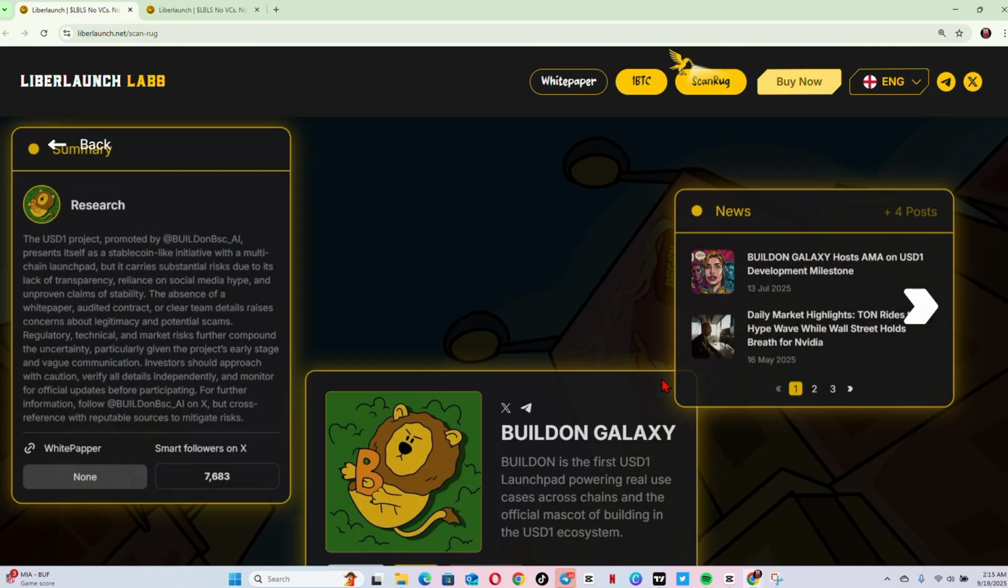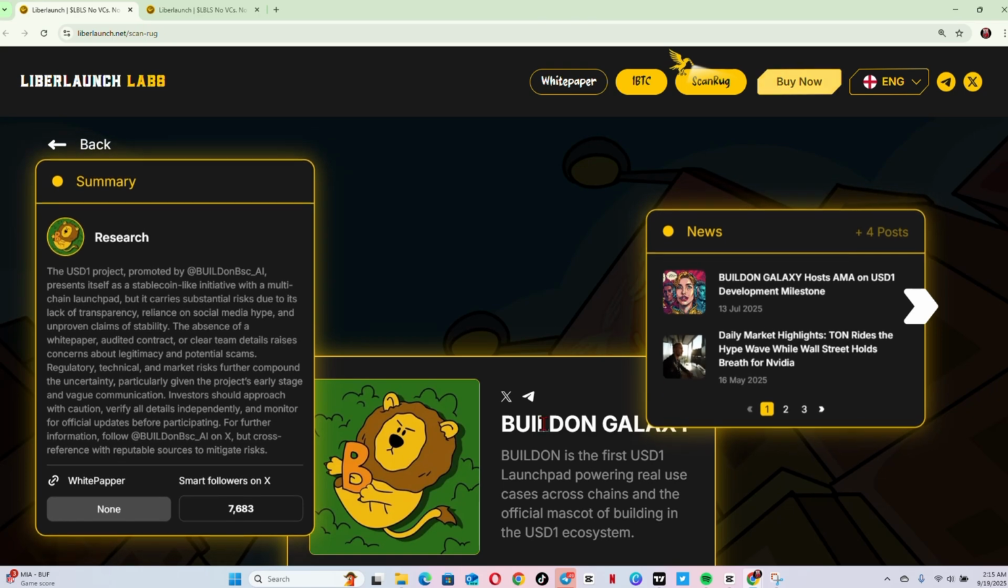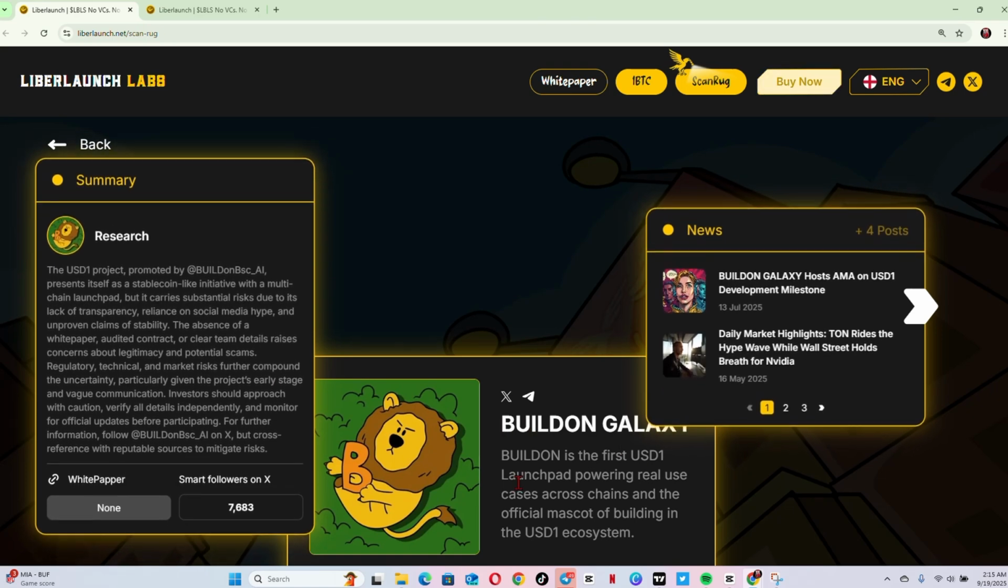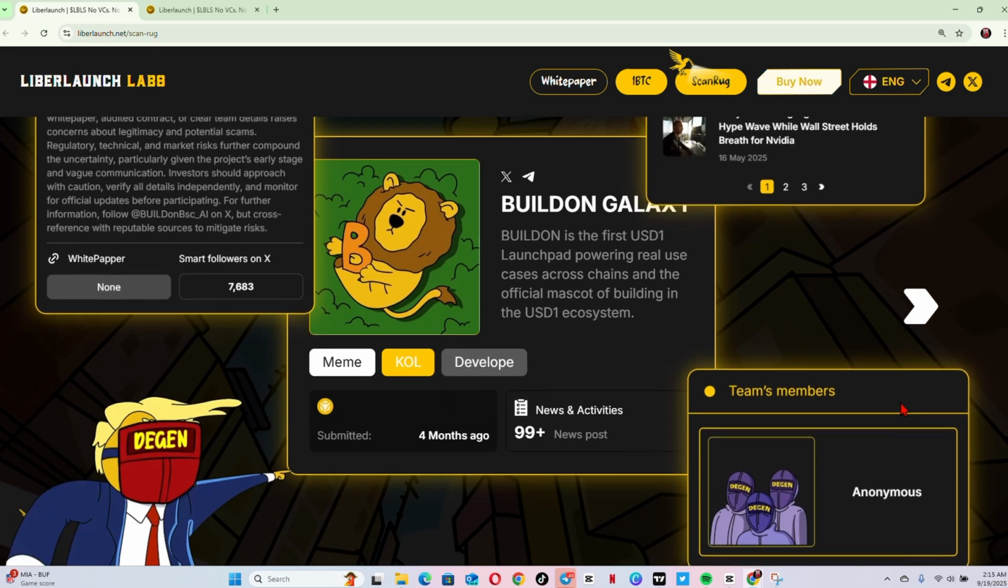All you have to do is just provide the contract address. So this is called Build on Galaxy, and you can basically see a researcher pathway, also the news and other information which you basically need to know, and also the team members which are provided below.